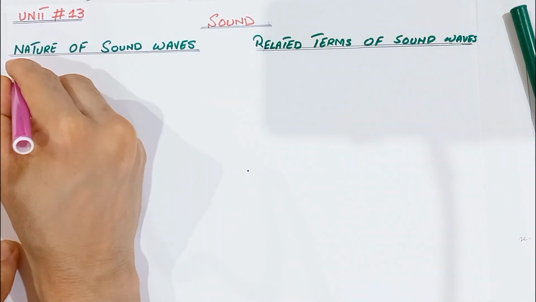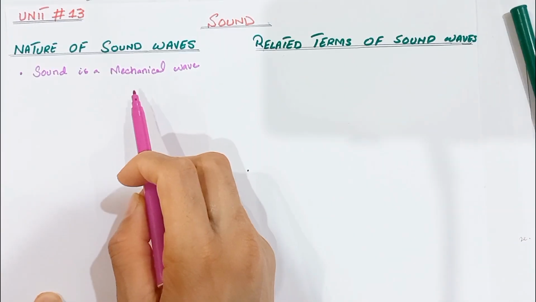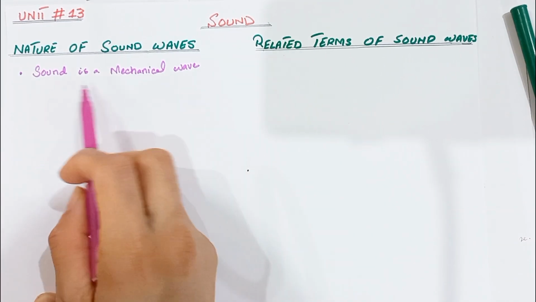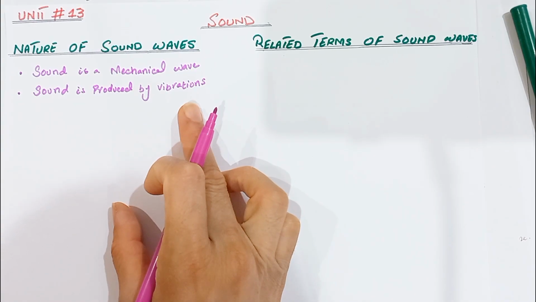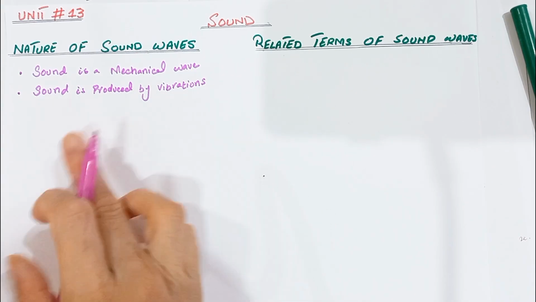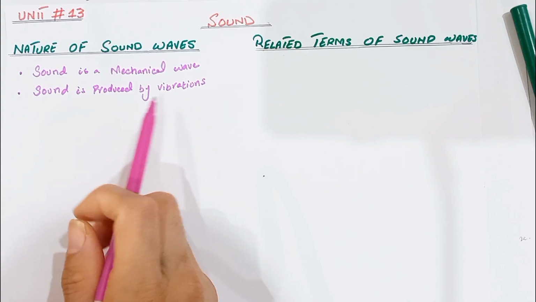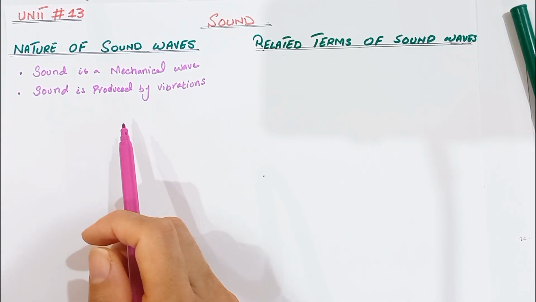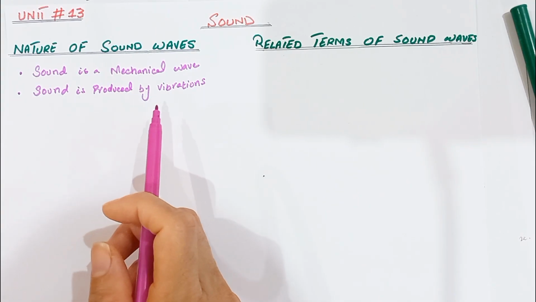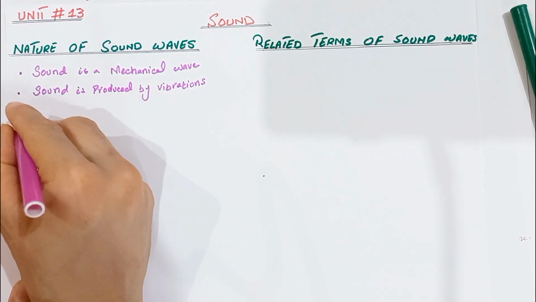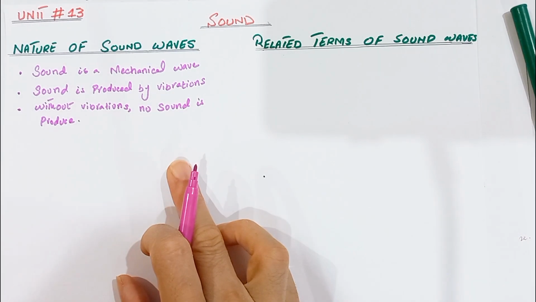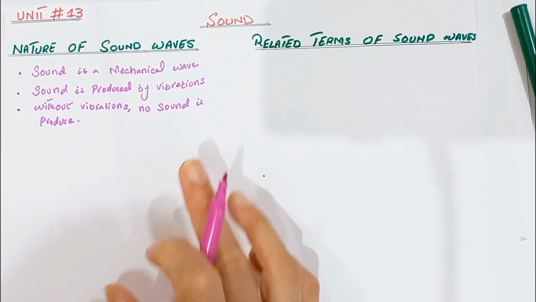First, we know that sound is a mechanical wave. A mechanical wave can move through a medium. So sound wave is also a mechanical wave. For sound production, we need the vibration of an object. Without the vibration of an object, we cannot hear the sound. Sound begins with a vibrating object. For example, in a guitar, the vibrating string produces the sound, and in the human voice, the vibrating vocal cords produce the sound. And the third nature of the sound wave is that without vibration, we cannot produce any sound.